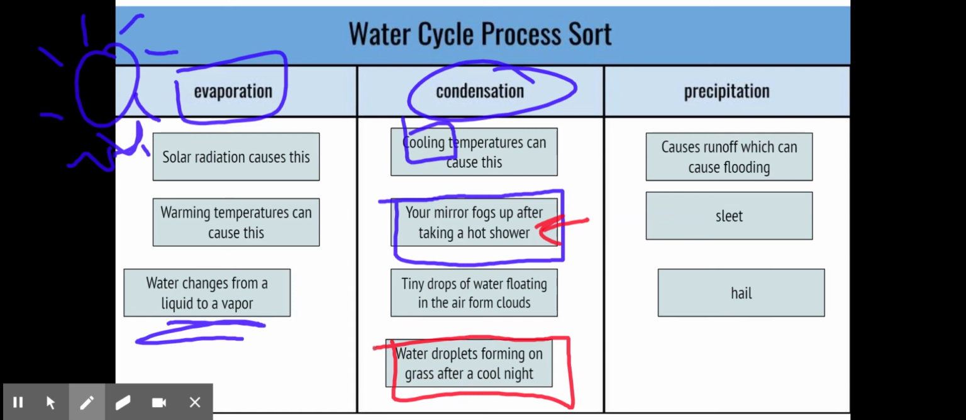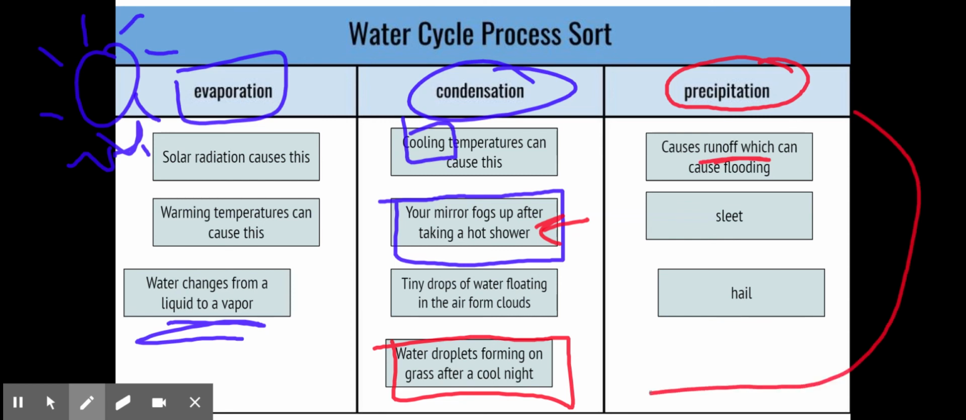After those clouds form and they get heavy enough, that's when we cause that precipitation, which can sometimes cause so much runoff that it can cause flooding. And then again, we always circle right back around.